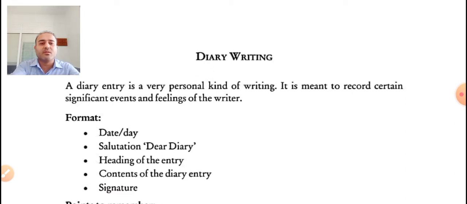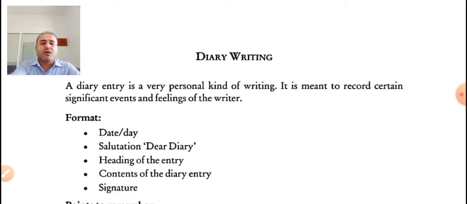Okay, and thus the notes in our diary might describe an event, experience, feelings, or anything which we would like to express. Right. So all those things which we would like to express should be expressed in our diary,